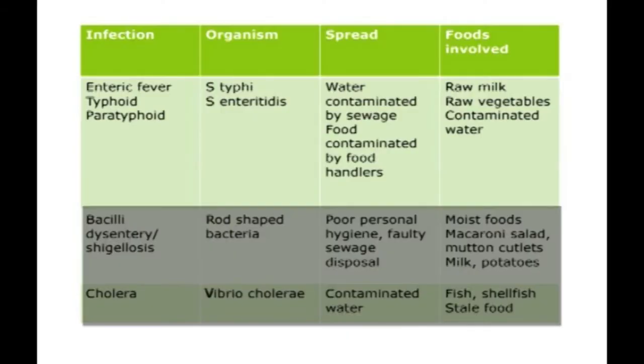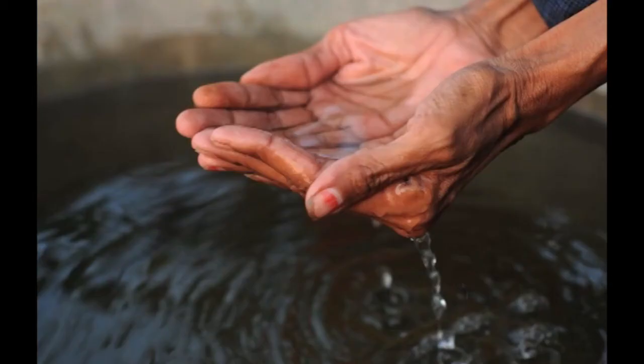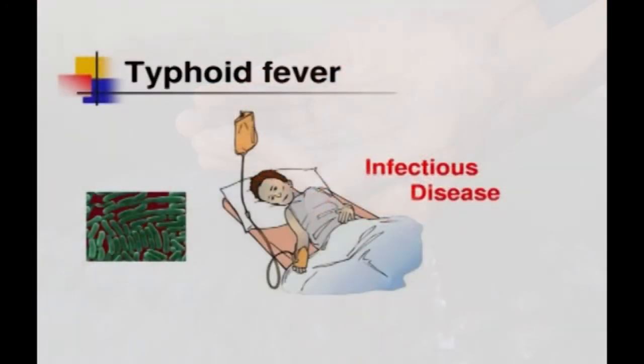There are other infections like, for example, enteric fever, which is nothing but typhoid and paratyphoid. Typhoid is caused by Salmonella typhi and paratyphoid by S. enteritidis. So how is it spread? It's usually spread by water contaminated by sewage. Sewage is nothing but all the unclean waste material, that is fecal matter, passing into a water system called sewage. And if our food gets contaminated by the water from sewage, then we can get typhoid or